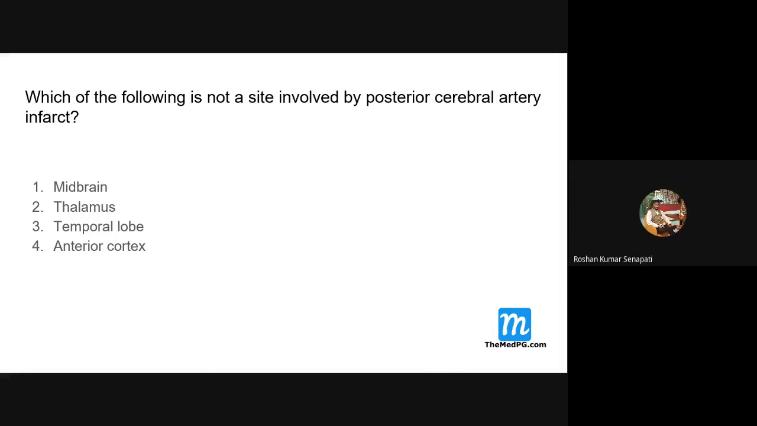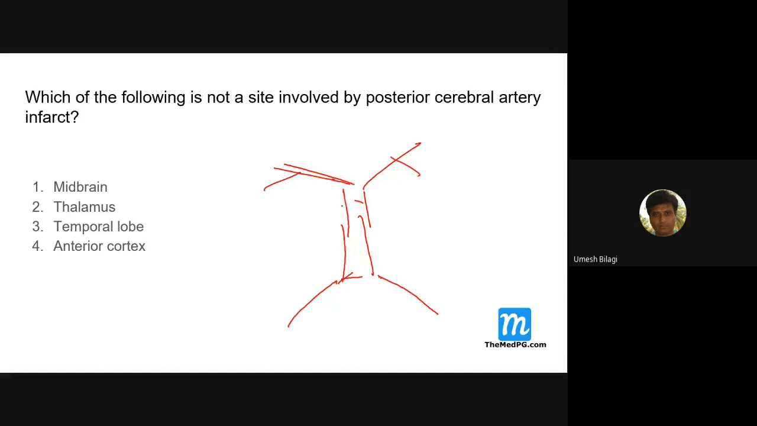Sir, forgot the supply of posterior cerebral artery, sir. Posterior cerebral artery is a branch of which artery now? Terminal branch of what? Basilar artery, man. It divides, posterior cerebral artery like this. See, vertebral artery comes here. They form a basilar artery. And then again divide into posterior cerebral arteries.